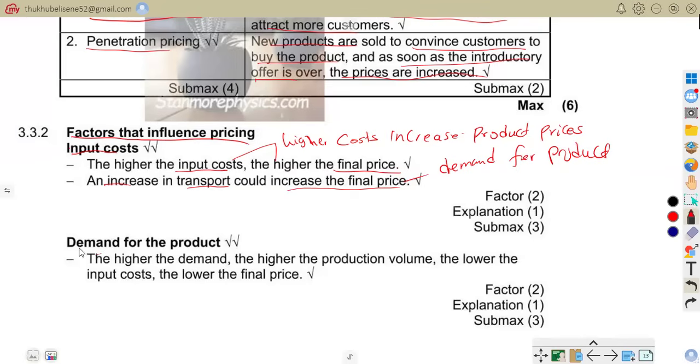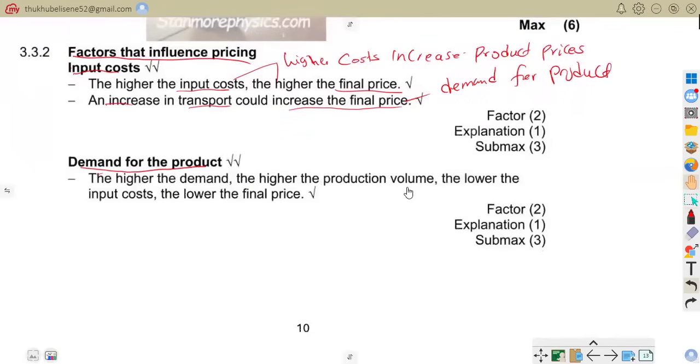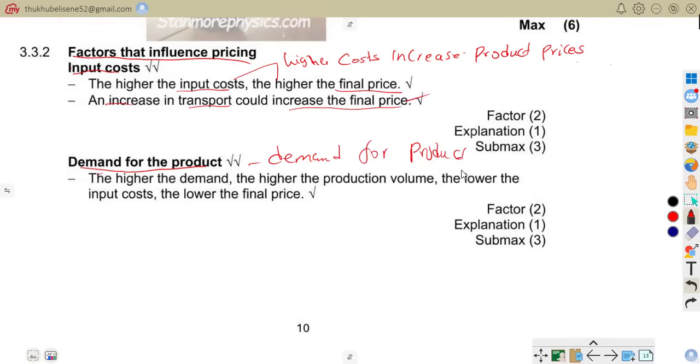Also, another one is demand for product. This is the point that I've just talked about. Like I've said, higher demand can increase prices. The higher the demand, the higher the production volume, the lower the input cost and the lower the final prices. So that is that. Now let us move on, good people.